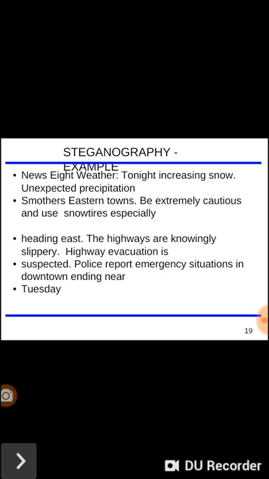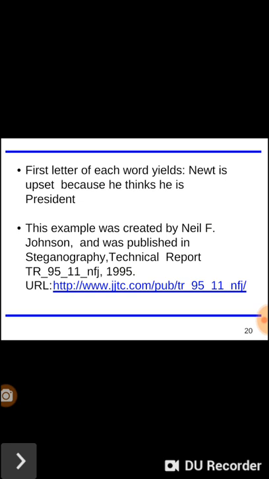Heading east, the highways are knowingly slippery. Highway evacuation is suspected. Police report emergency situations in downtown ending near Tuesday. This is just an example of steganography.